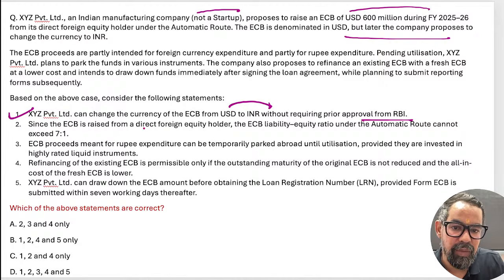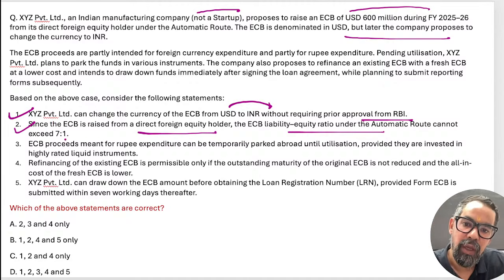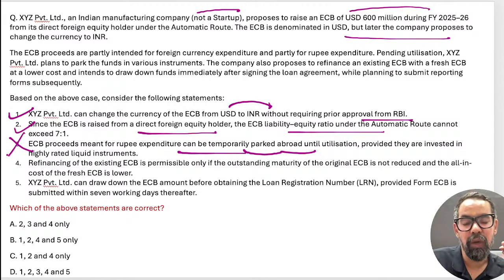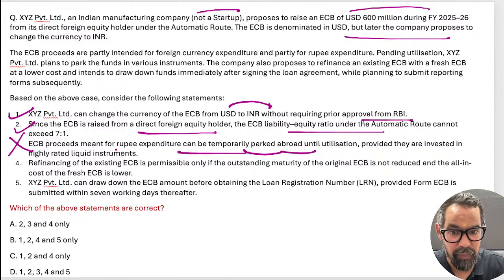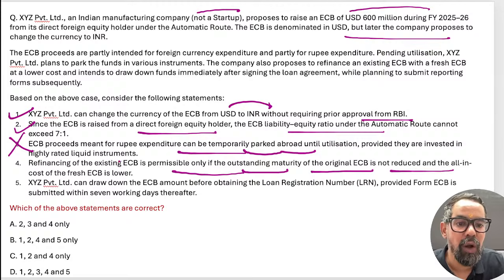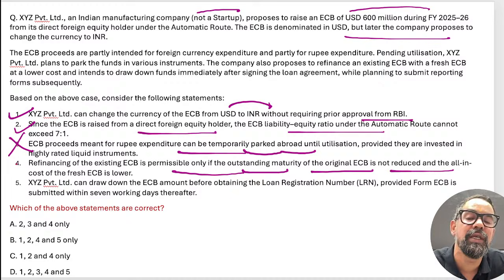Since the ECB is raised from the direct foreign equity holders, the debt to equity ratio cannot exceed 7 is to 1. ECB proceeds for rupee expenditure can be temporarily parked? No. In case of rupee expenditures, you have to immediately repatriate those, right? Foreign currency can be parked for up to 12 months. Refinancing of the existing ECB is permissible only if the outstanding maturity of the ECB is not reduced and the all-in cost for the fresh ECB is lower.